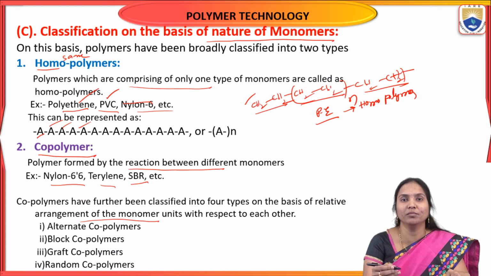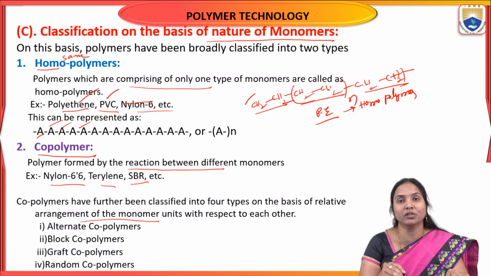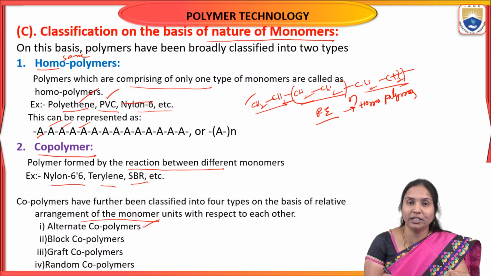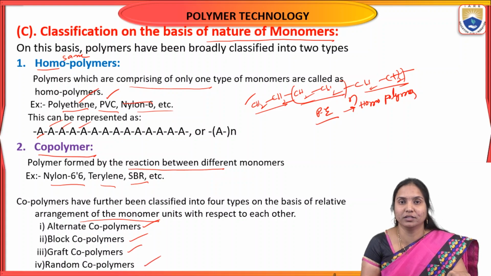Generally, copolymers are formed by two or more different monomers, and the monomeric arrangement also differs. Based on that, these copolymers are classified into four types: alternating copolymers, block copolymers, graft copolymers and random copolymers. Generally, polymers are classified into two types, homopolymers and heteropolymers.